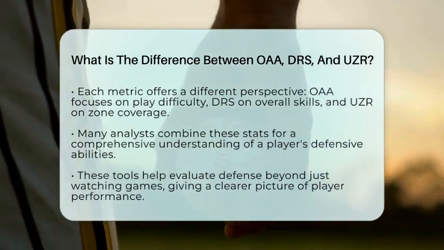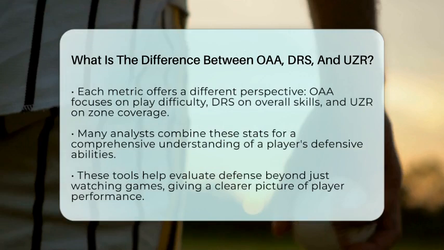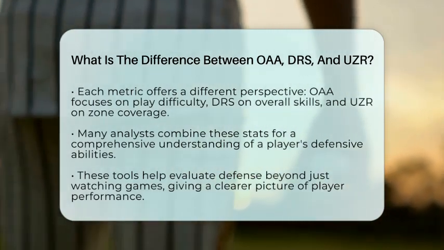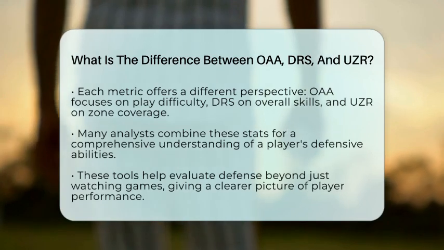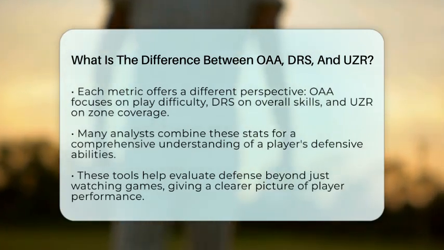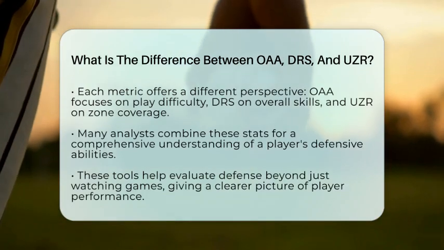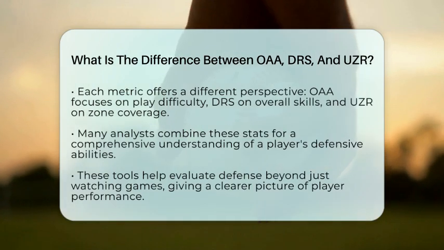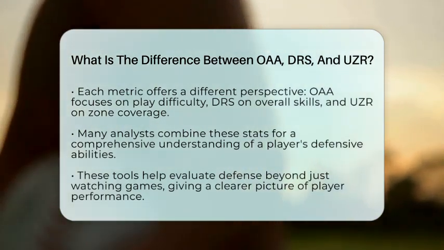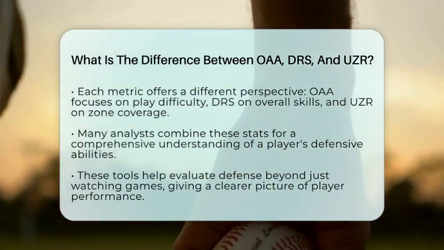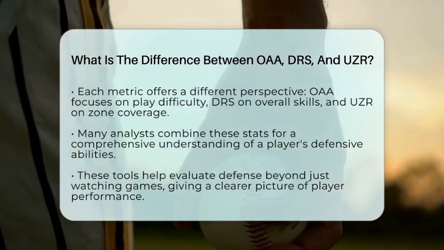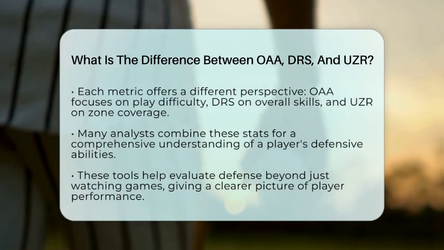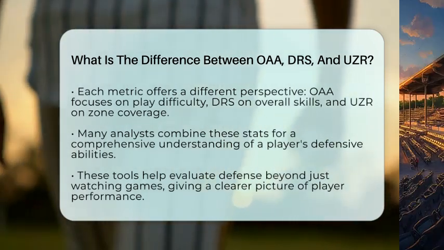So, to sum it up, outs above average focuses on how many outs a player saves compared to an average, based on play difficulty. Defensive runs saved looks at many skills to estimate runs saved, including range and errors. Ultimate zone rating measures how well a player covers their zone and compares it to the league average. Each one has its strengths, and many analysts use all 3 to get the clearest picture of a player's defensive skills. These metrics help us see beyond just watching and give us a better idea of who really shines on defense.